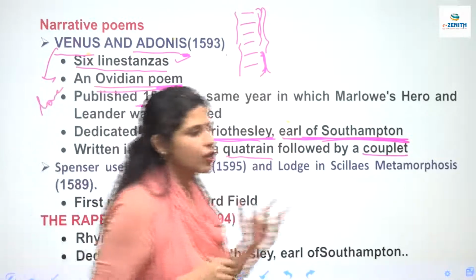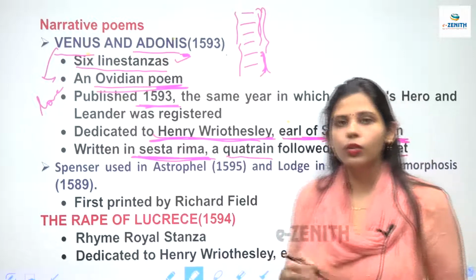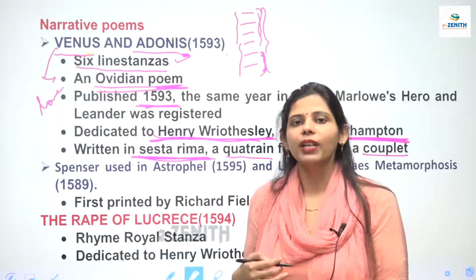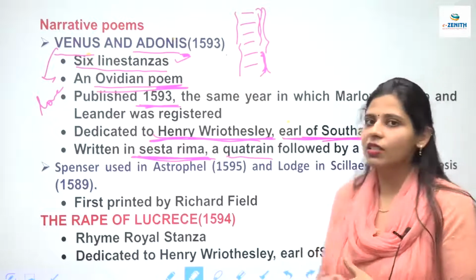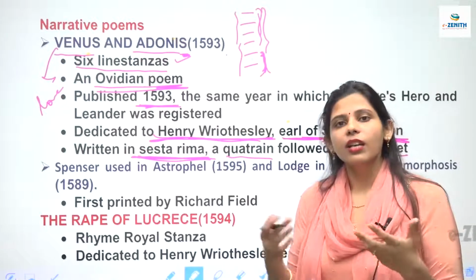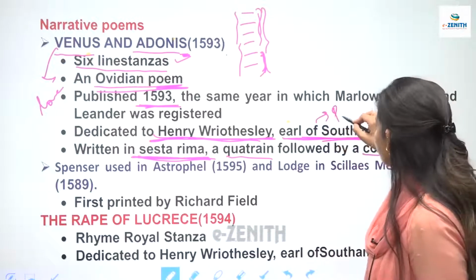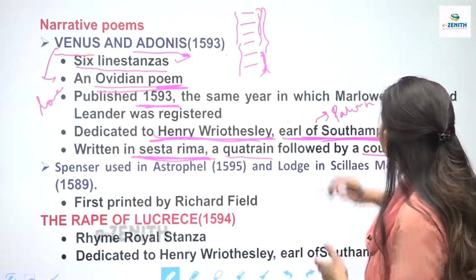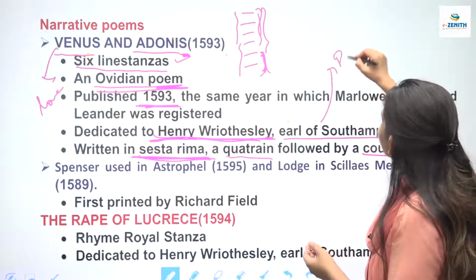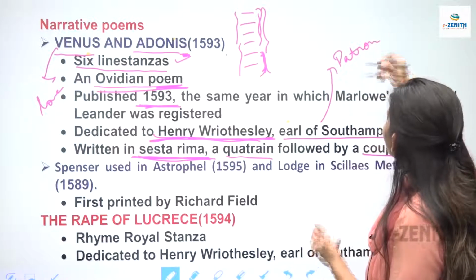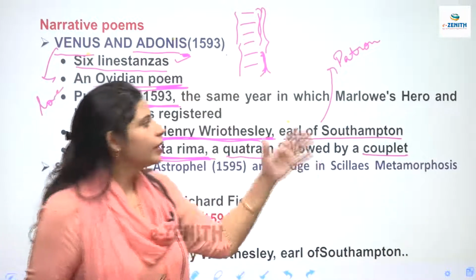ये क्वेश्चन आ सकता है कि शेक्सपियर का पेट्रन कौन था? Patrons were basically these courtiers who used to adopt artists and they used to pay them money so that they could keep on writing, because artists or these poets and writers, they did not have any secondary source of income. So these patrons, these lords, Earl of Southampton, patron. तो ये जो पेट्रन होते थे, they used to adopt artists and they used to provide them with money so that they could keep writing.